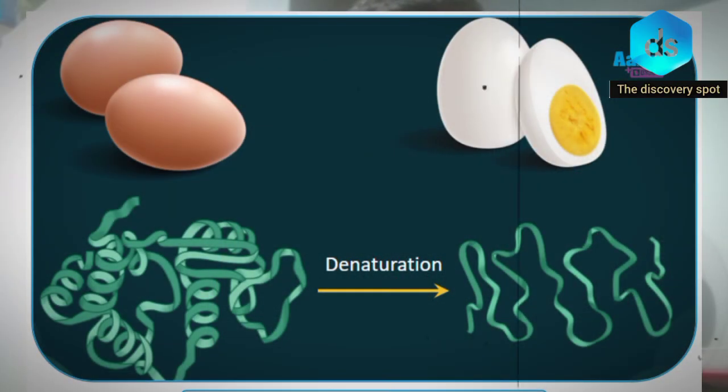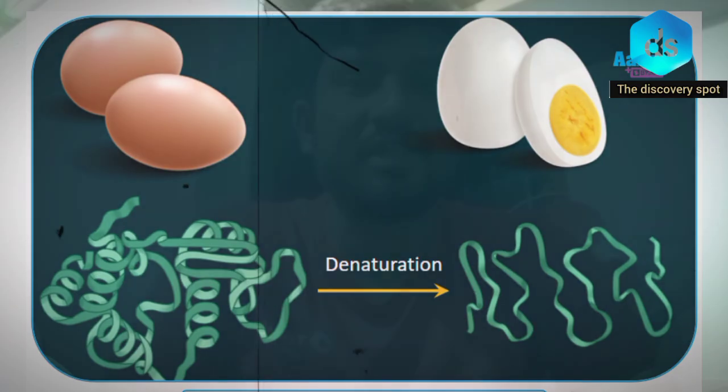Lastly, we come to the denaturation of proteins. Denaturation occurs because of a change in temperature or pH. A change in pH, either acidic or basic, can dissociate the hydrogen bonds present in the proteins. If I have a quaternary structure and the pH is changed, the structure is distorted and becomes a primary structure. That's why a change in pH can make a protein's shape dissociate.